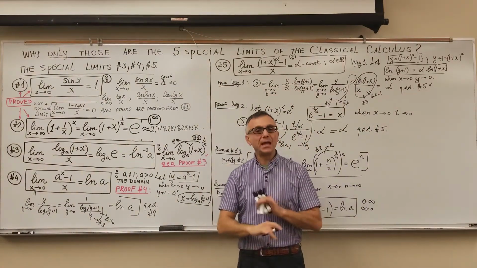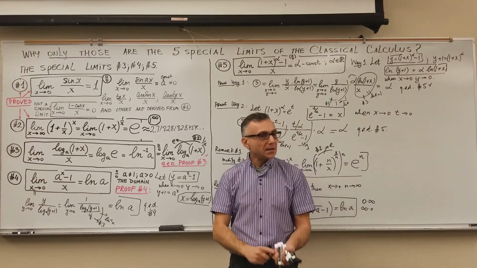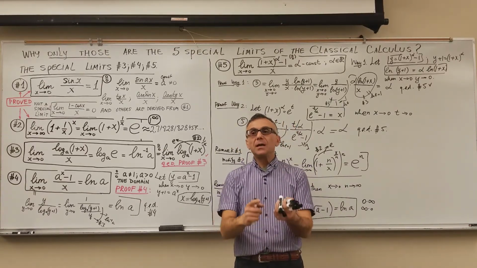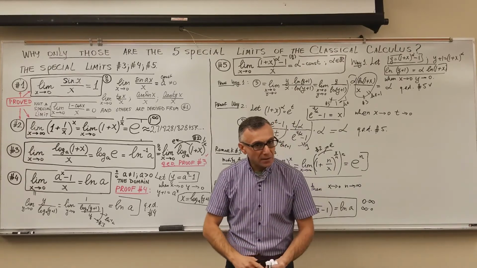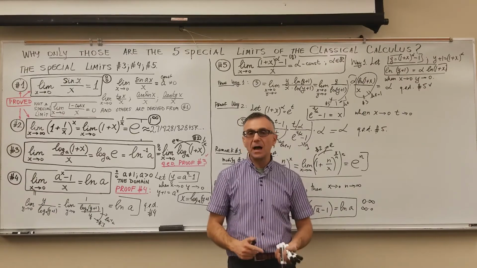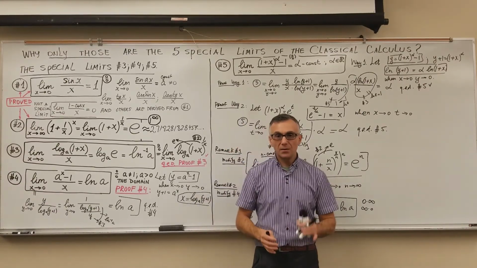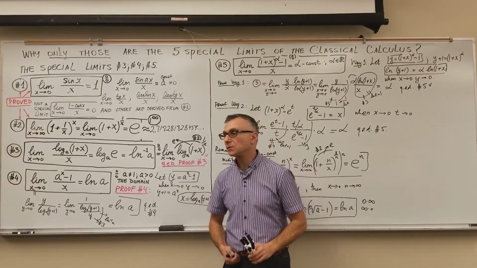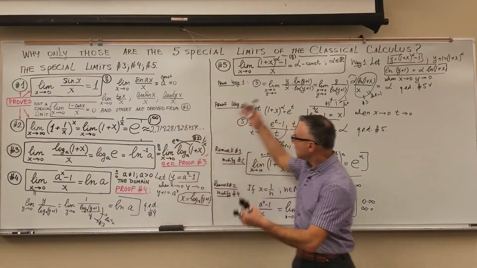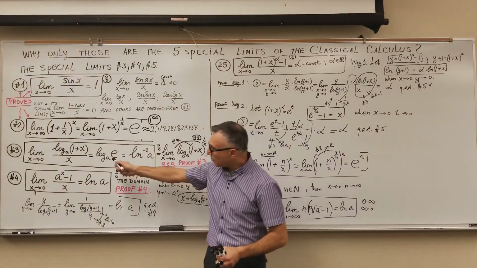That's all the elementary functions known. The gamma functions, the beta functions, the integral sine, integral cosine, the Bessel functions of the first kind, of the second kind, those are not elementary functions. They are non-elementary functions.